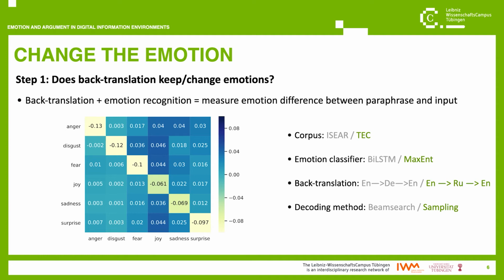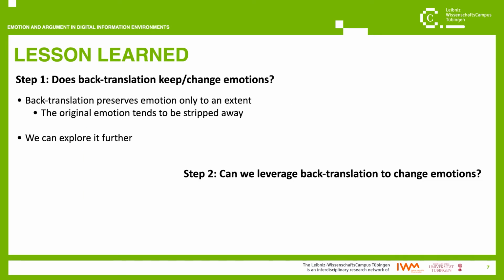To wrap it up, back translation seems to preserve the emotion connotation of text only to an extent, so it has the potential to help me rewrite texts while turning one emotion connotation into another. The question now is, how do I do that concretely? How can I combine the content of texts, which is preserved by back translation, with the specific emotion connotation that I want those texts to have?